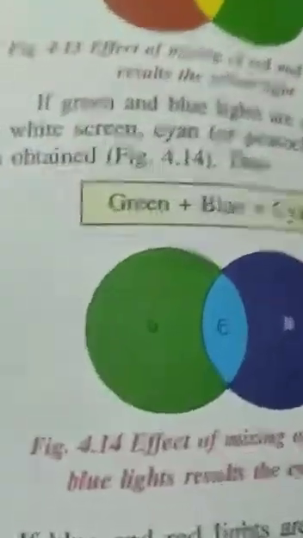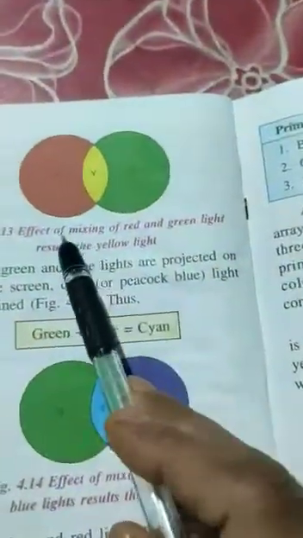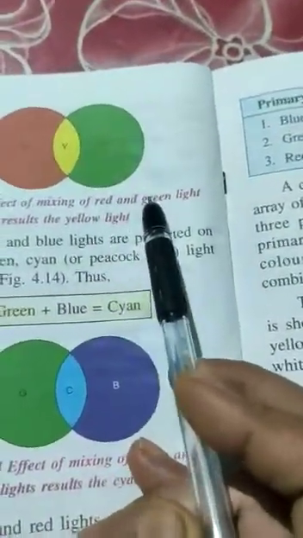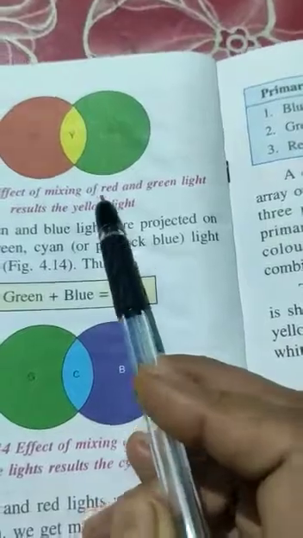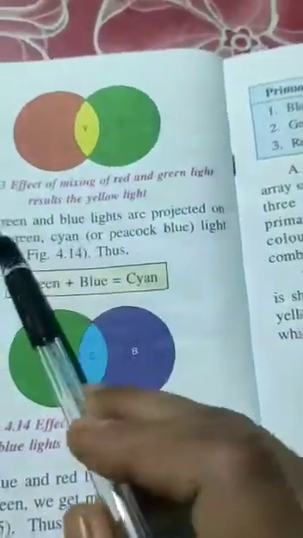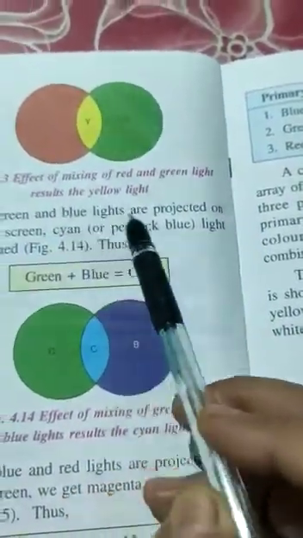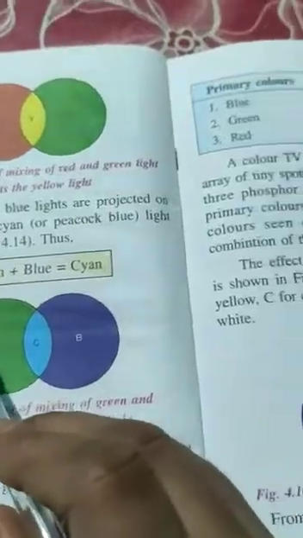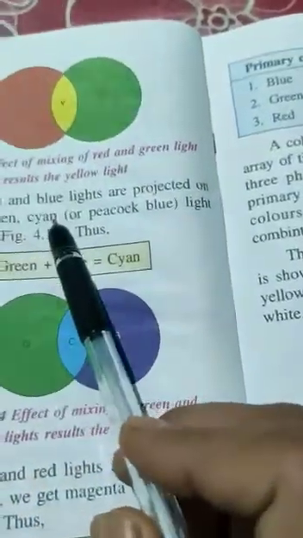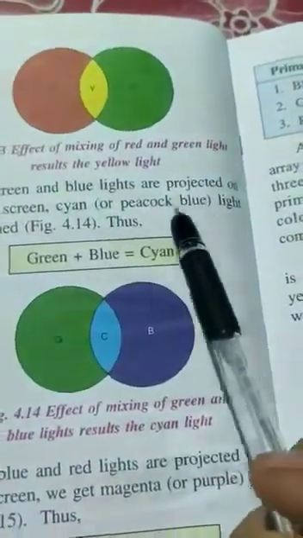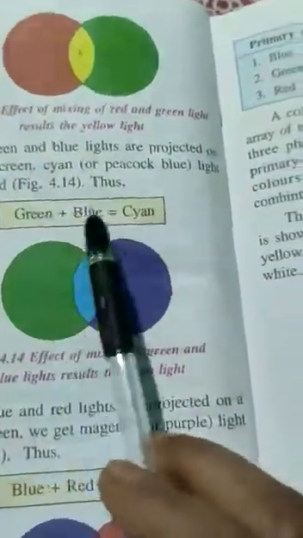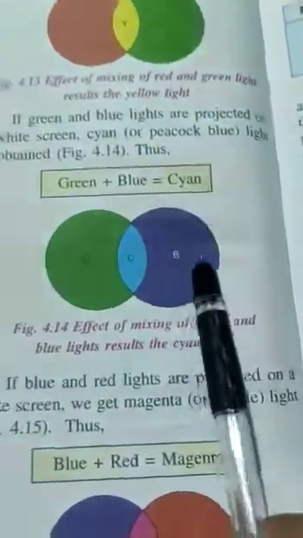You can see it here. The effect of mixing red and green light results in yellow light, this light. If green and blue lights are projected on a white screen, cyan, that is peacock blue color, light is obtained. Green plus blue gives cyan, this color.